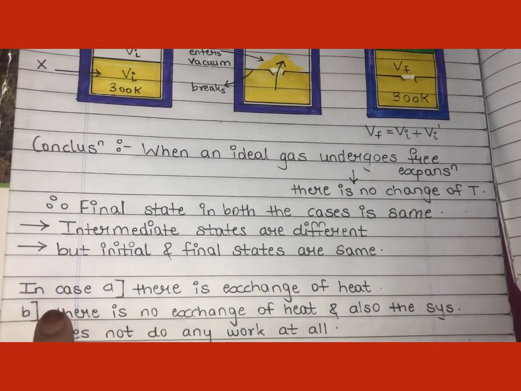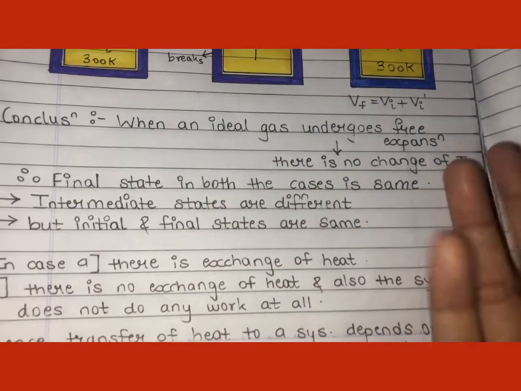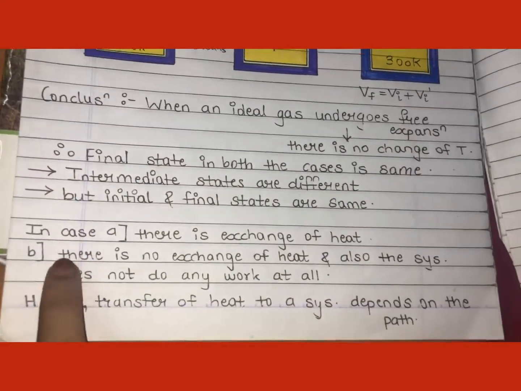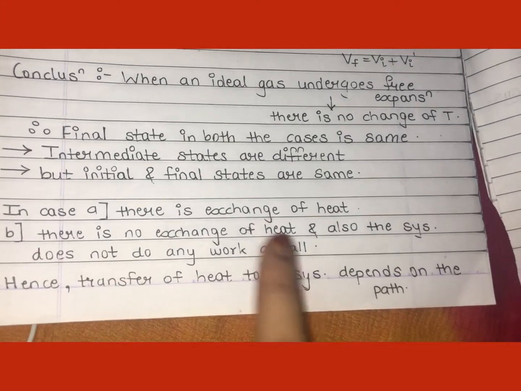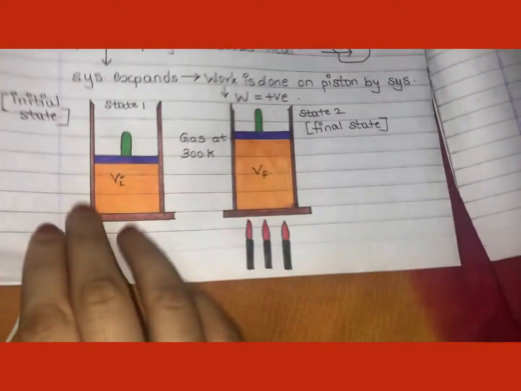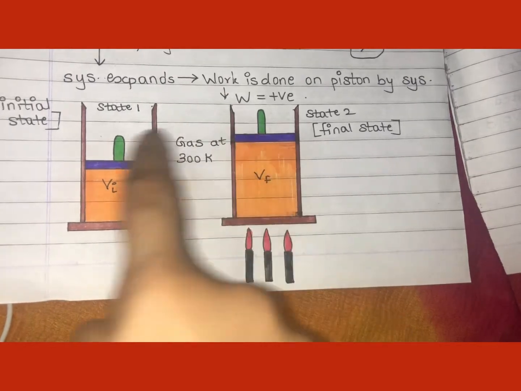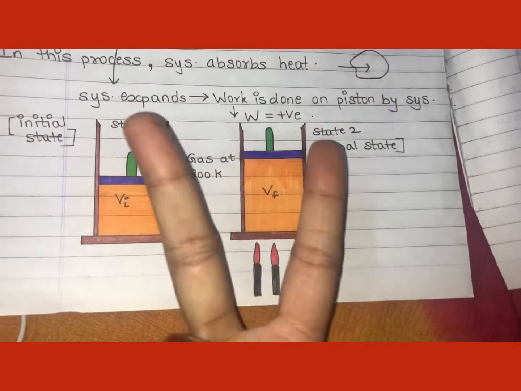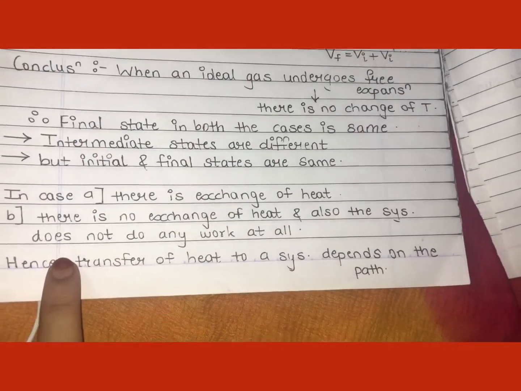So what can you say? A final conclusion. In the first case, there is exchange of heat. Yes, of course, we have applied a burner over there. In the second case, there is no exchange of heat. Yes, no burner is applied over here. And also the system does not do any work at all. Of course, the system has not moved the piston at all. There, our system has done work on the piston. See, the piston has moved, right? Also the heat is supplied in the first case, but in the second case there is no heat supplied, no work done. Hence, what can you say?